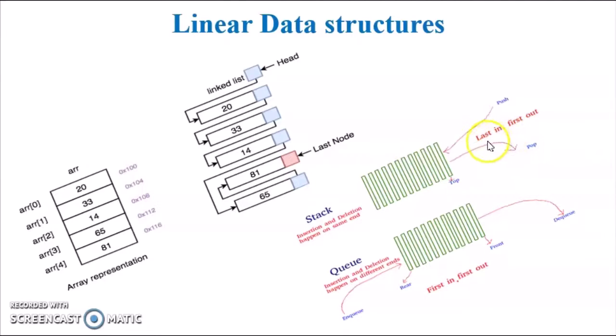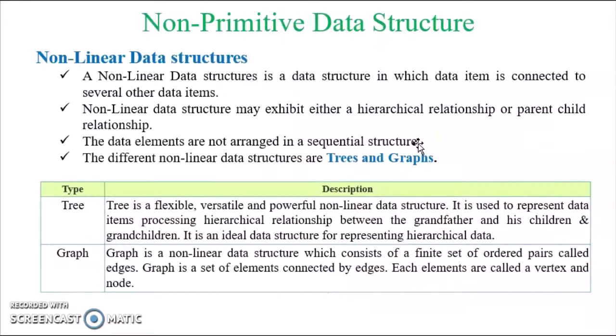That is why we call it last in first out. If I push an element, it is placed at the topmost location, and if I need to remove an element, the topmost element is removed first. So whichever entered the stack last will be removed first. That is why we call it the last in first out mechanism.